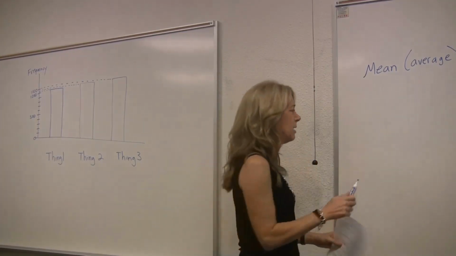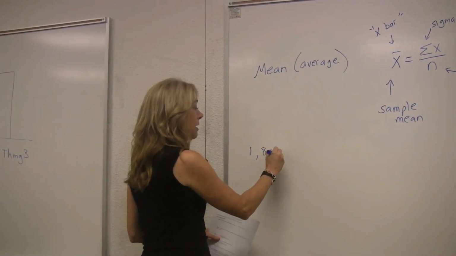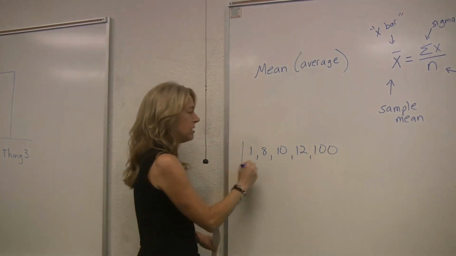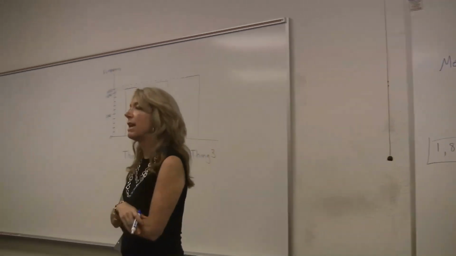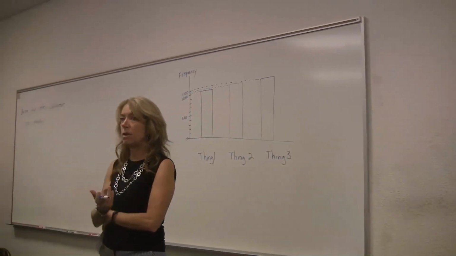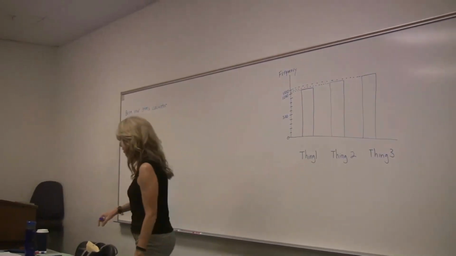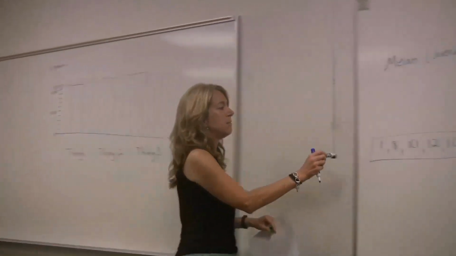So let's talk about a nice little short list. Let's make up some numbers. I'm going to put them in order as I go. Here's a nice little short list of data. What is the median of that list? 10. The one right in the middle. We agree 10's right in the middle? If they're in order, which I put them in order on purpose. If they weren't, we'd rearrange them. This is the median.